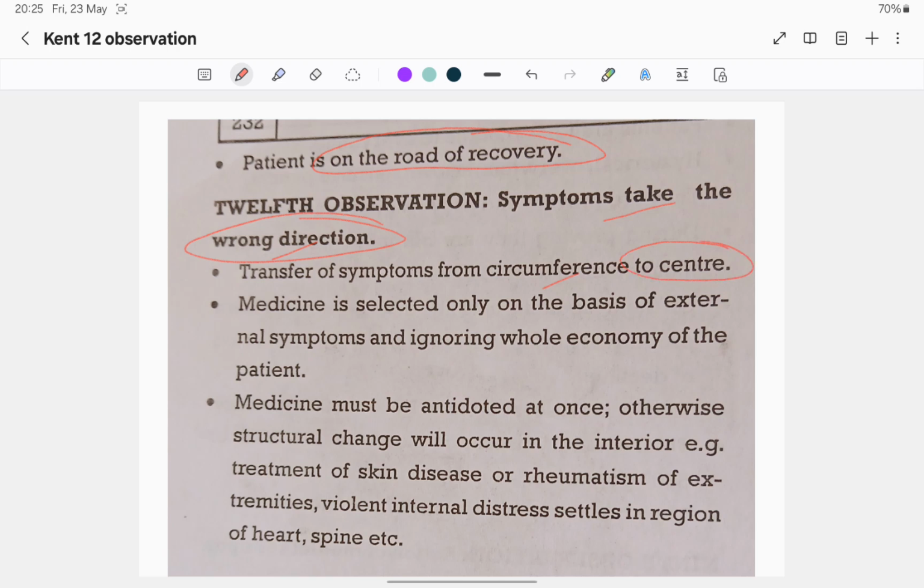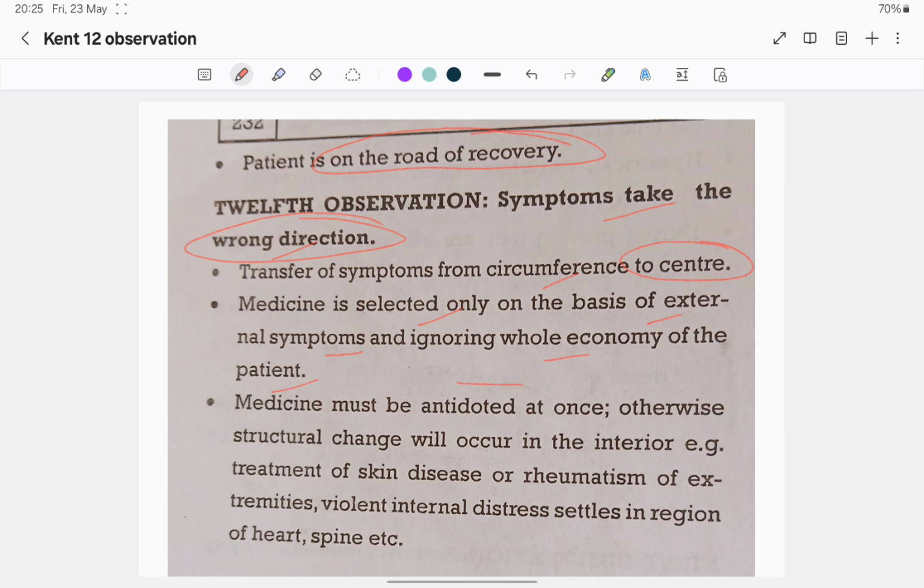It means from a less vital organ to a more important vital organ, from superficial to deep, from the surface to the organs. The medicine was selected only on the basis of external symptoms, the manifestation of disease, ignoring the whole economy of the patient.